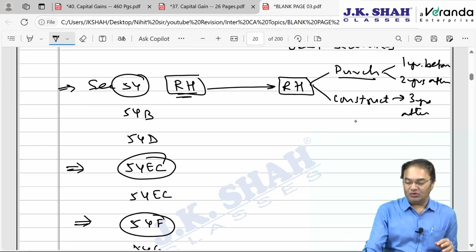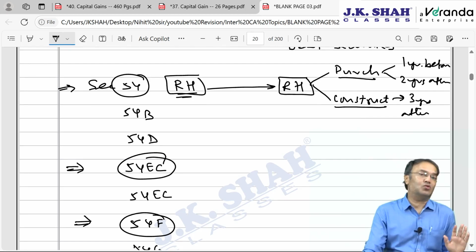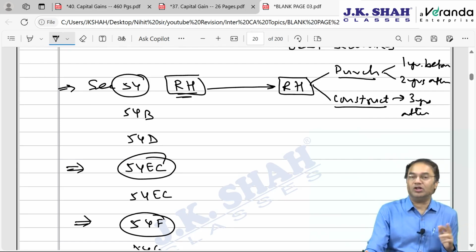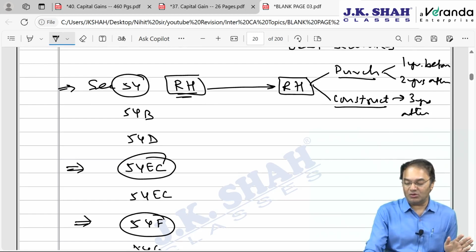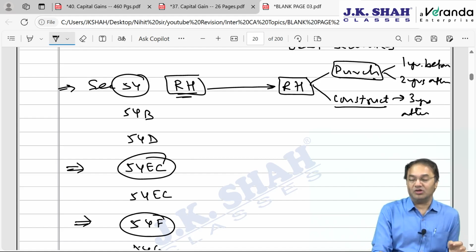However, mind you, for those who are constructing, there is no concept of 1 year before. It's only 3 years after. So, only if you are purchasing, then there are 2 time limits, 1 year before, 2 years after. But if you are constructing, then there is only 1 time limit. Remember that. Now, this 54 is available only to individual and HUF.